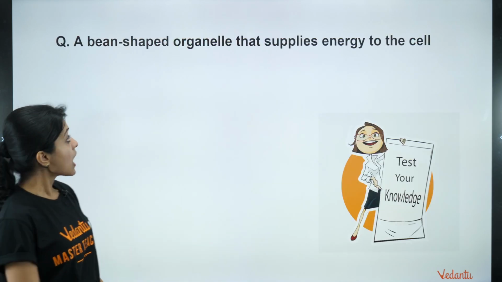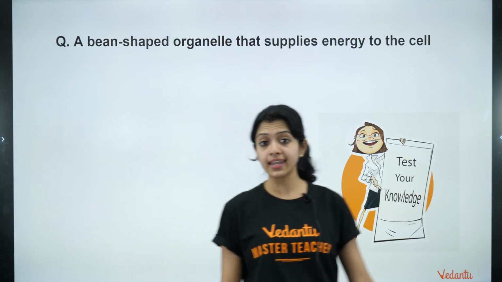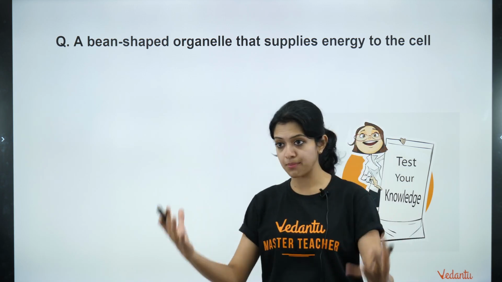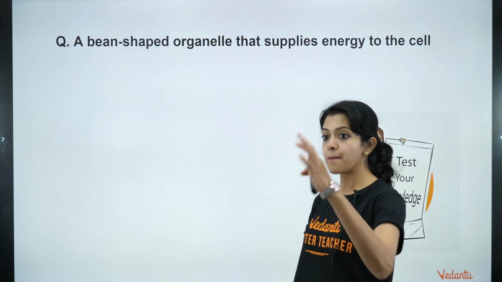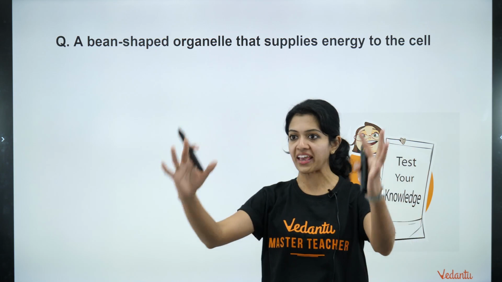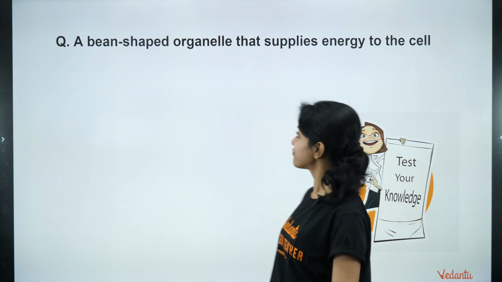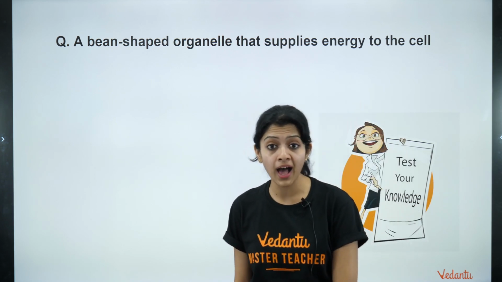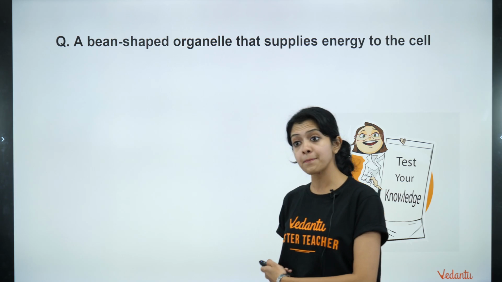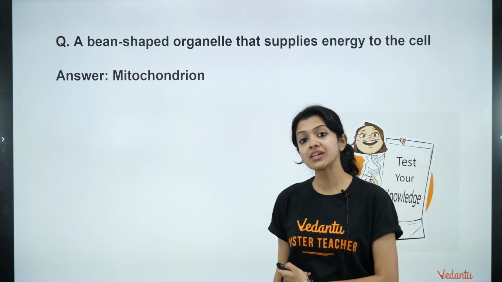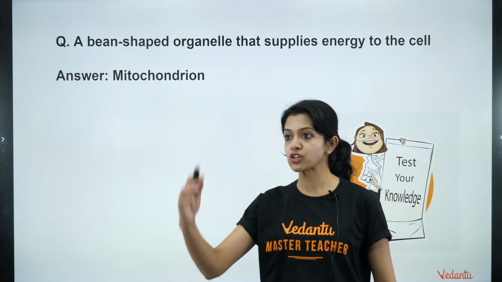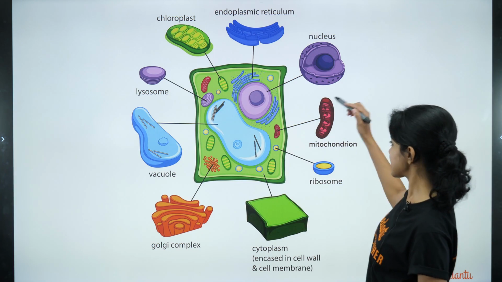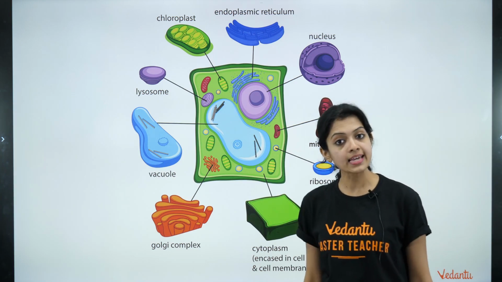Okay, going ahead, a bean-shaped organelle that supplies energy to the cell. RER is also correct because it contains ribosomes, right? So we have come to the next question. Mitochondria, crazy octopus. Thank you very much for answering fast. A bean-shaped organelle that supplies energy to the cell. We also call it the powerhouse of the cell, and it is the mitochondrion, or mitochondria in plural, right? One mitochondrion or many mitochondria, correct? So this is what the mitochondrion looks like typically, okay?